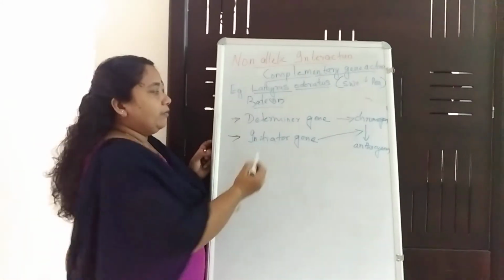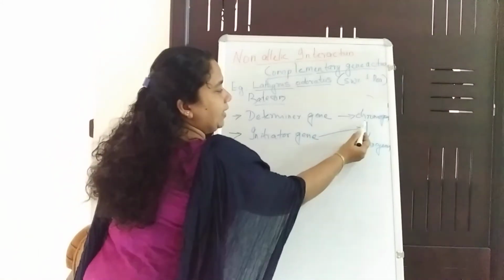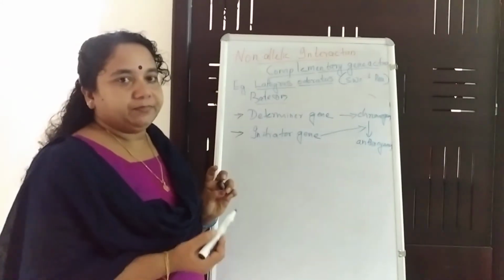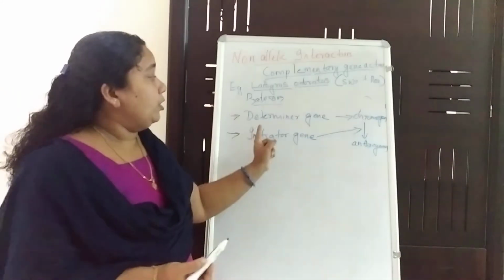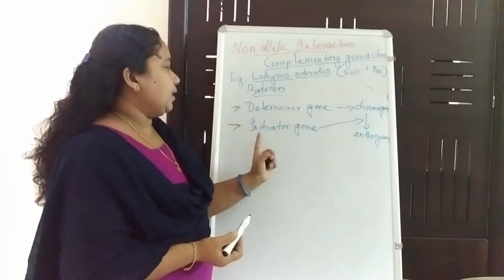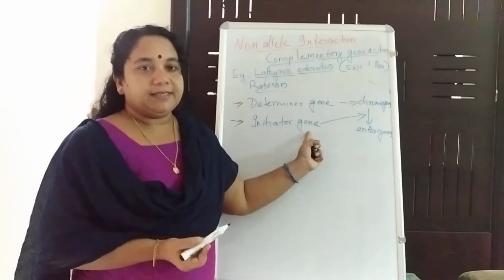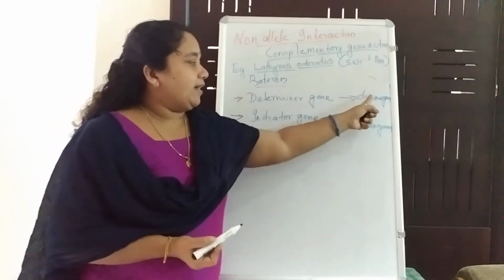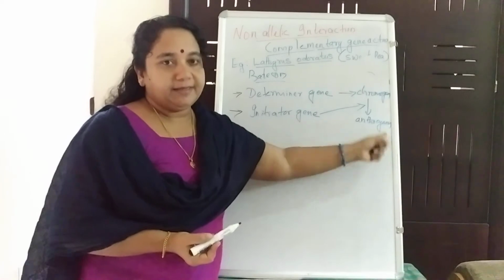What does the determiner gene mean? The gene which produces the chromogen. Chromogen is the coloring substance. The determiner gene produces the chromogen, and there is need of an initiator gene. The initiator gene converts this chromogen into anthocyanin.